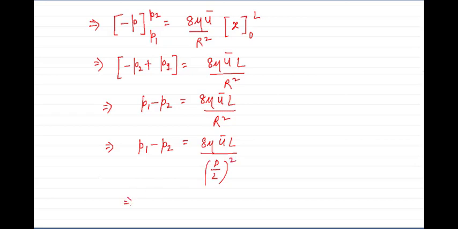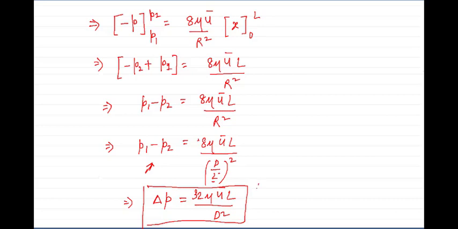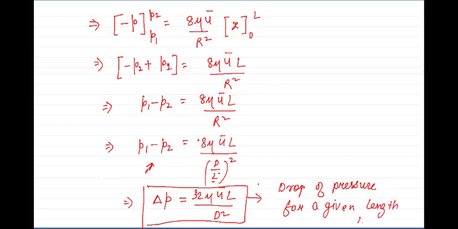This will be the change in pressure, P1 minus P2, let us denote it by del P. Squaring 2 and multiplying by 8, what will be the answer? 32 mu U bar L upon D square. So this is the drop of pressure for a given length L.